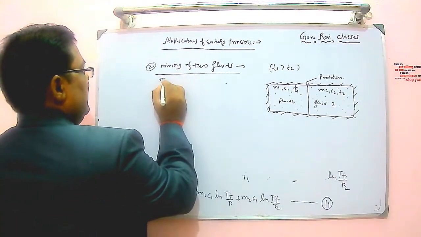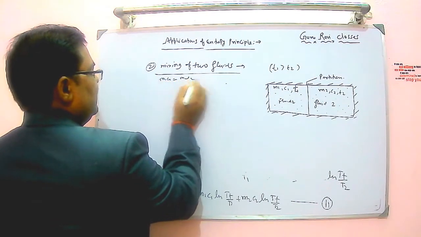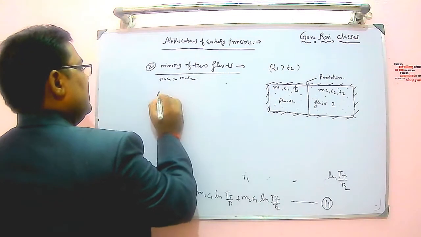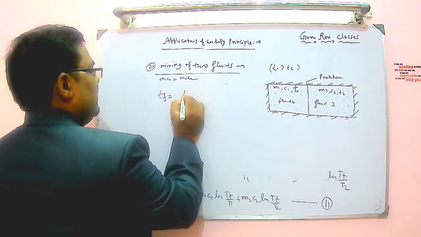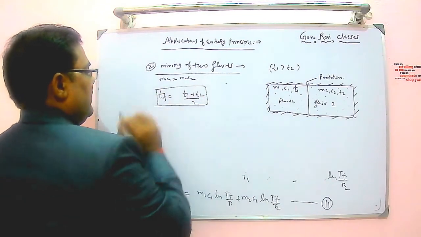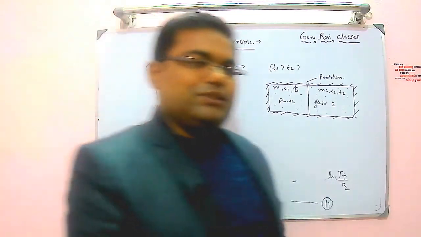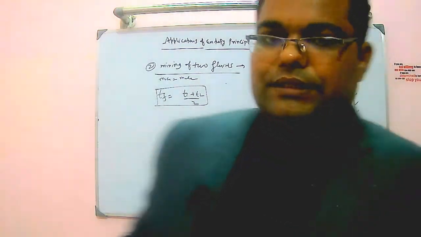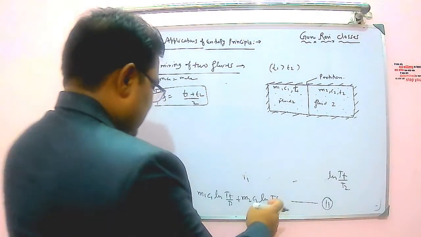If I say M1 C1 is equal to M2 C2, or you can say mass and C are constant, the final temperature will be nothing but T1 plus T2 divided by 2. Very simple way we can find out. So the average temperature of these two will be the Tf. If that is the case, I can solve this.